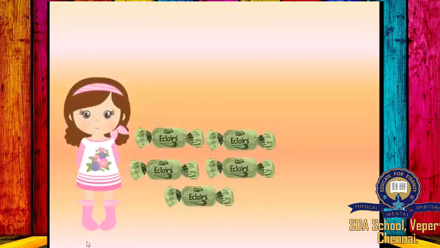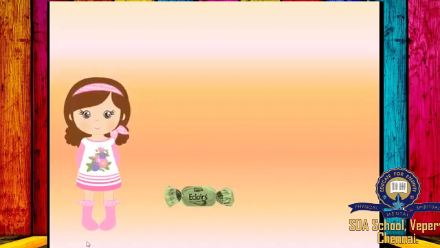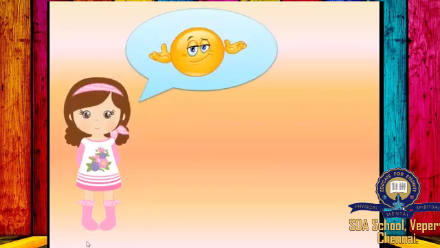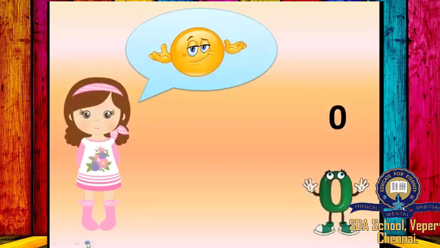Think about the situation. Anika has 5 toffees and she has eaten up all the 5. Now, she will be left with how many toffees? Yes, she will be left with no toffees. In other words, we can say she will be left with 0 toffees. The number 0 is denoted by this symbol. It is believed that the number 0 was first introduced by Aryabhatta.